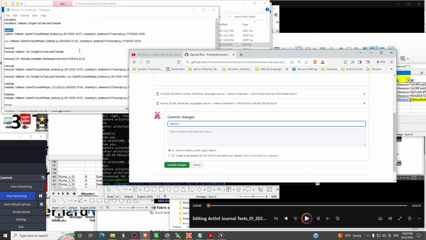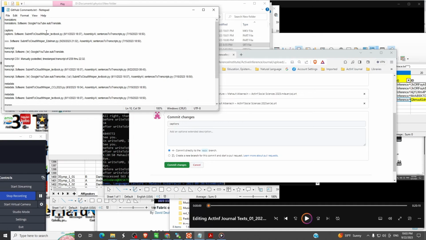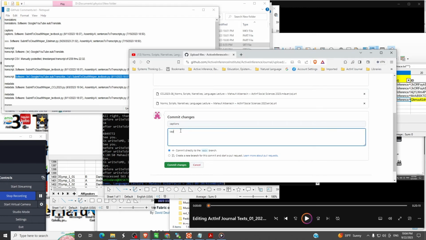The IE, you kind of scan through here, you should see a couple of places where we talked about IE. Here we go. The software for IE is only auto-transcribe from Google YouTube, and the CA went through Submit to Cloud Whisper and Assembly AI and Sentences to Python. So we'll copy that, type captions, and put that detailed description.